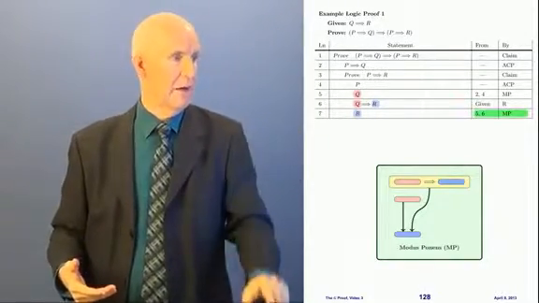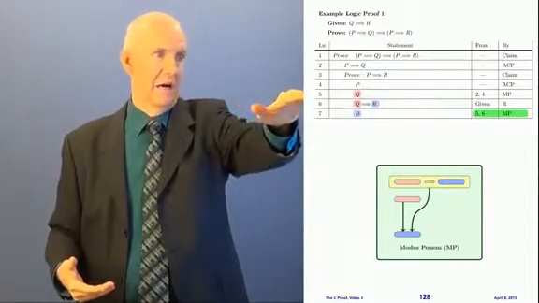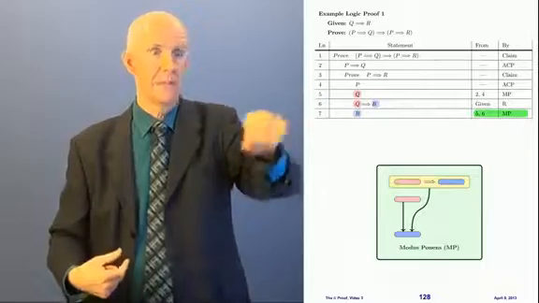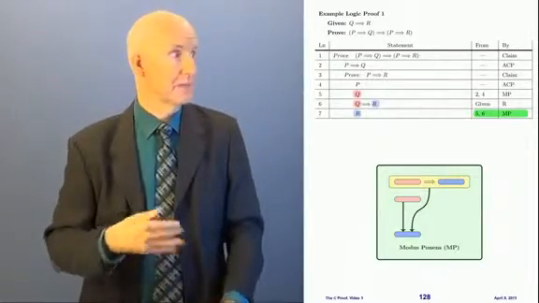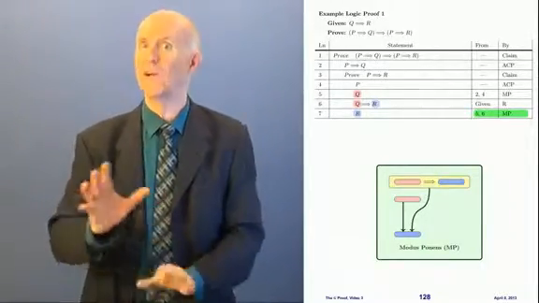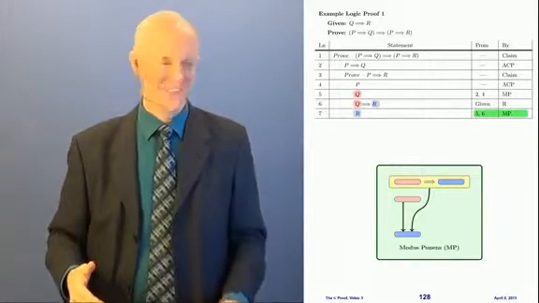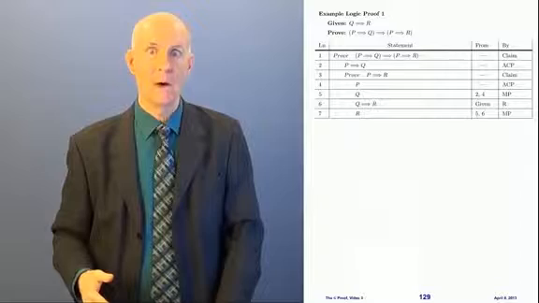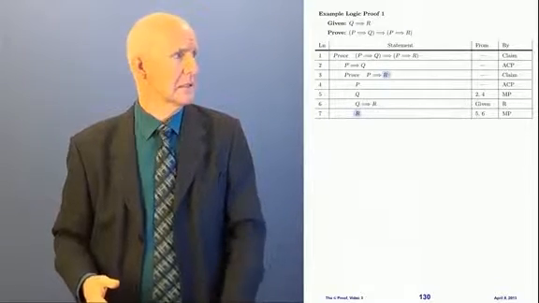And where did that come from? That came from lines 5 and 6, right? By what? By modus ponens, MP. Okay? It's weaving together. But we're not using any star. We don't use stars in logic proofs like we did in geometry. Okay. Now what? Well, take a look at this.